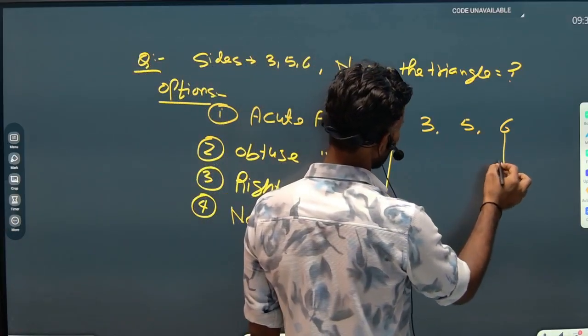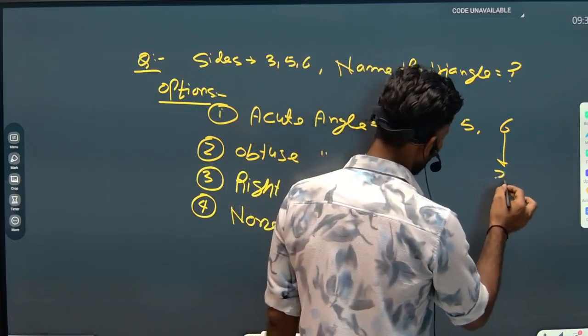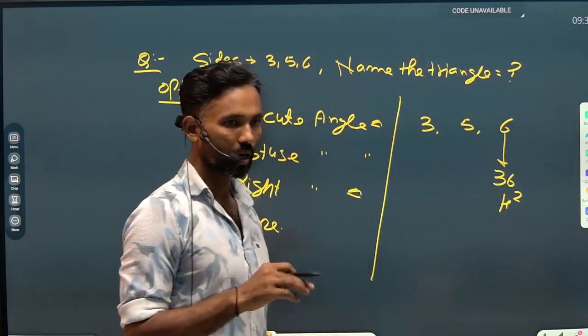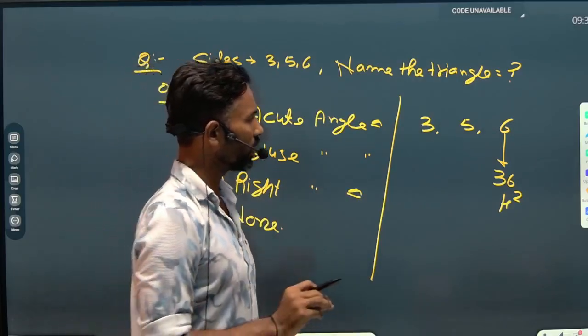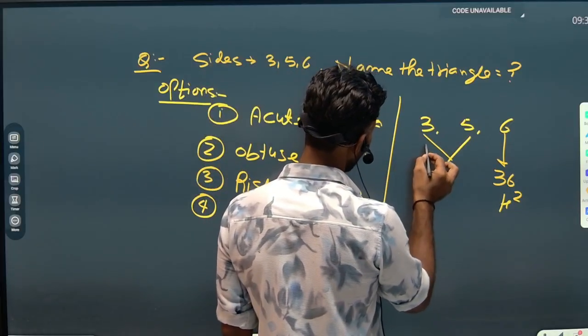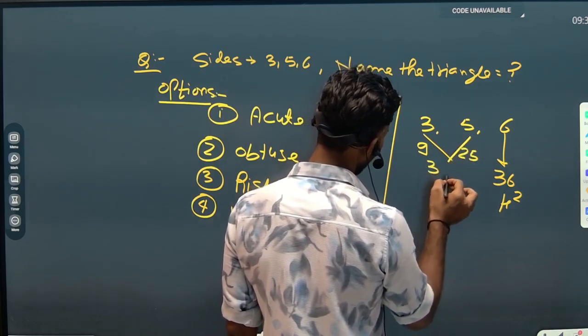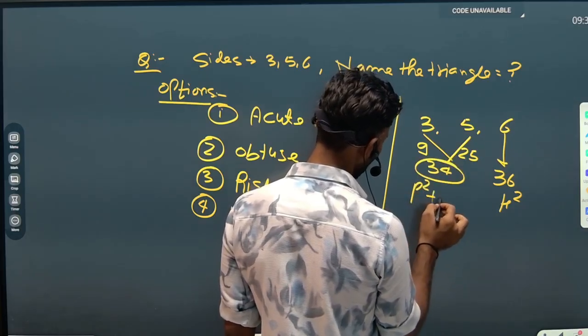Square of 6 is 36, so I would say it is h square. Now get the sum of squares of the remaining two sides, which are 3 and 5. Square of 3 is 9, square of 5 is 25, and the sum of squares is 34, and this is p square plus b square.